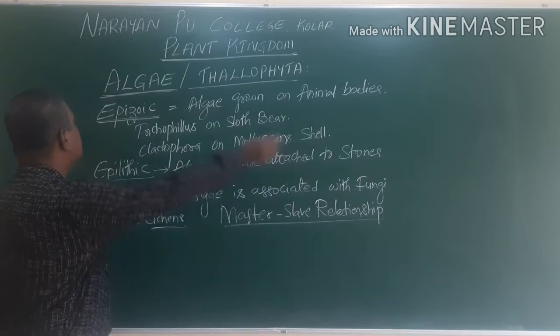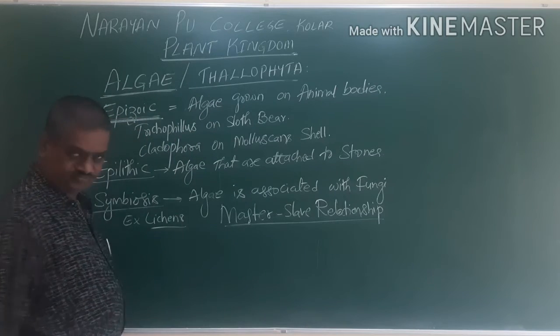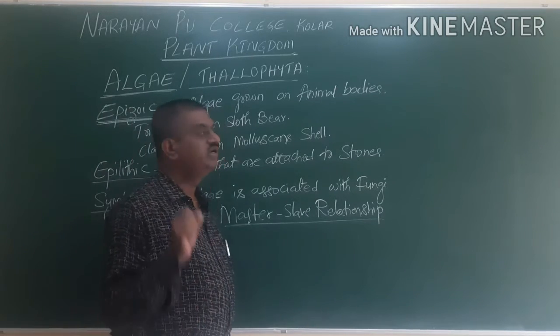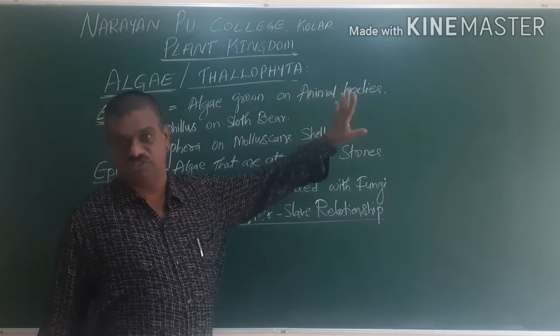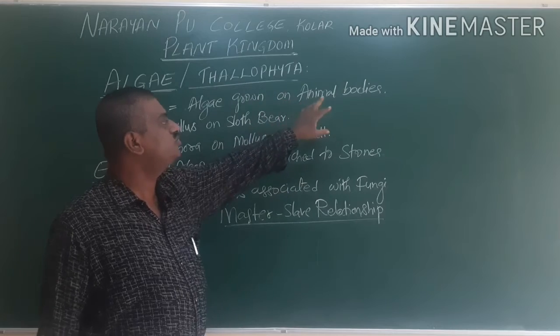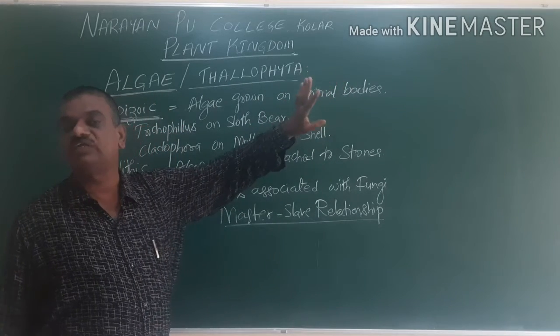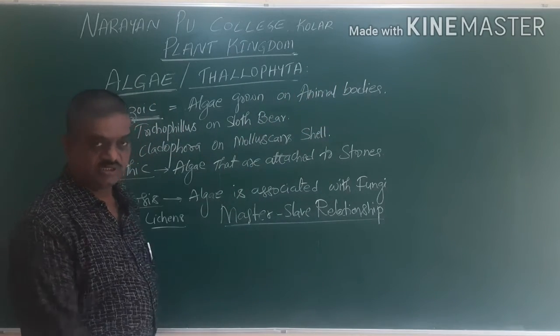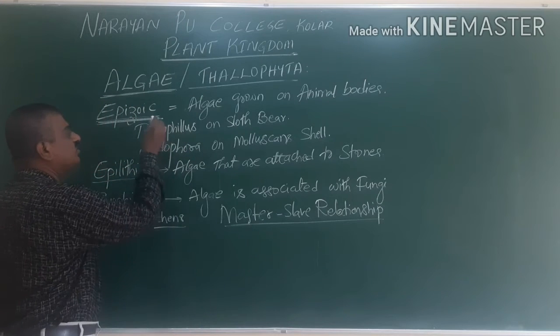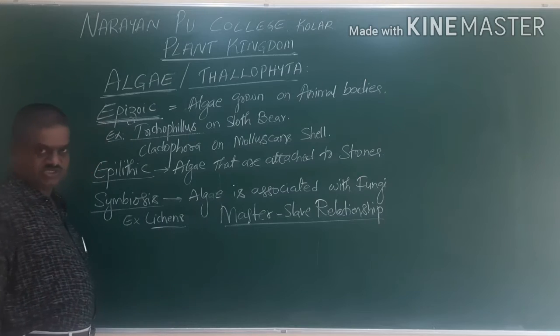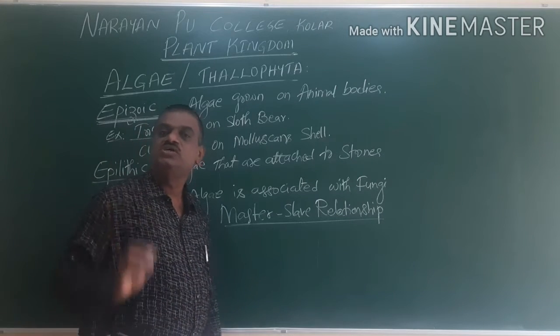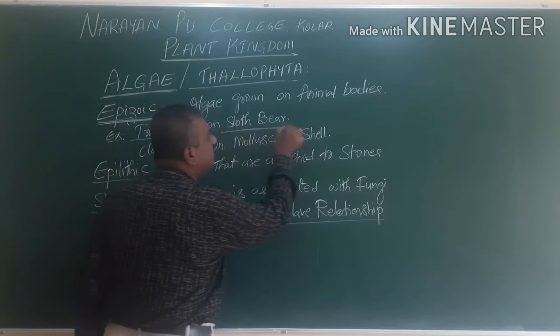One of these is called epizoic. The word epizoic means the algae grows on animal bodies. For that we use the word epizoic. One example is Trichophilus, which grows on the sloth's hair.